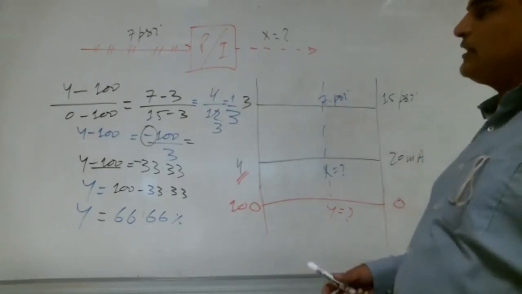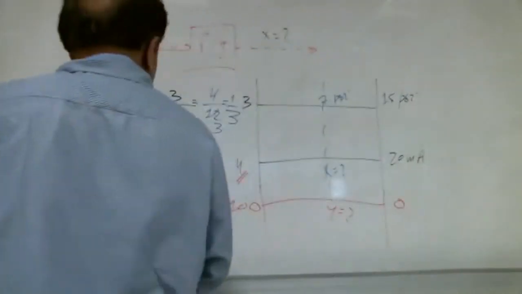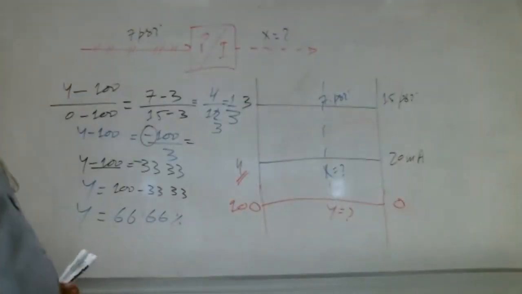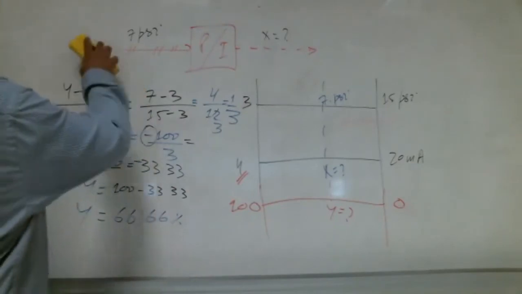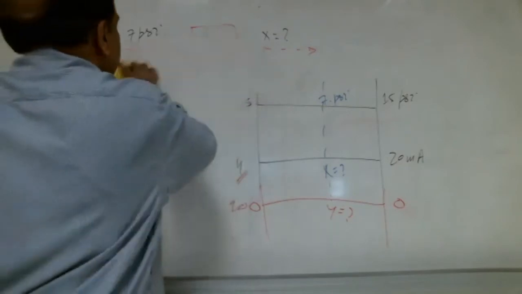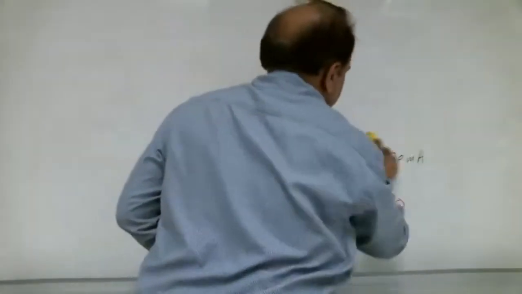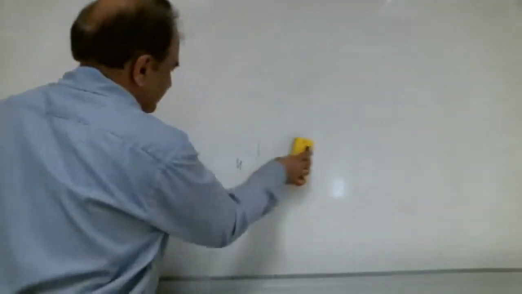If no signal is given, then we take the standard signal. Right, Shabab? Any question up to here, Shabab? It's clear, teacher.